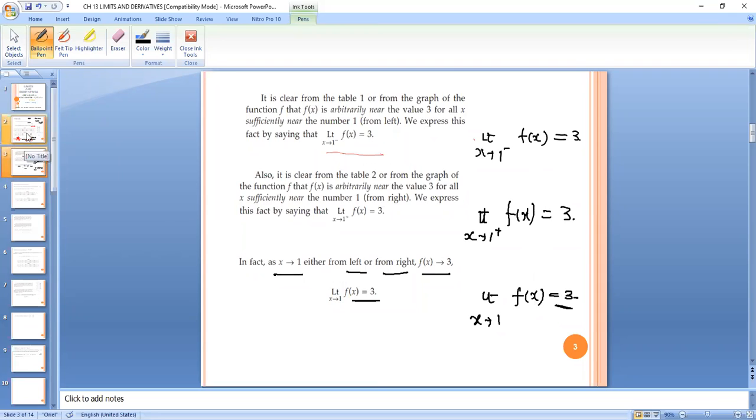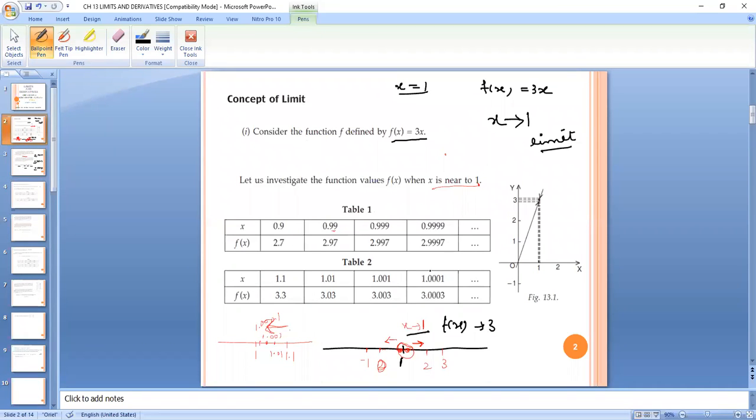This is the way we are checking from tables, but you will not do it in the examination this way, right? The questions are very easy. This is just for your understanding how we get the idea of the limit, right? So we have made the graph also, so you can see in the graph the points which are on the left of 1, they are approaching here. This is left points of 1, and the points which are on the right of 1, they are approaching here.